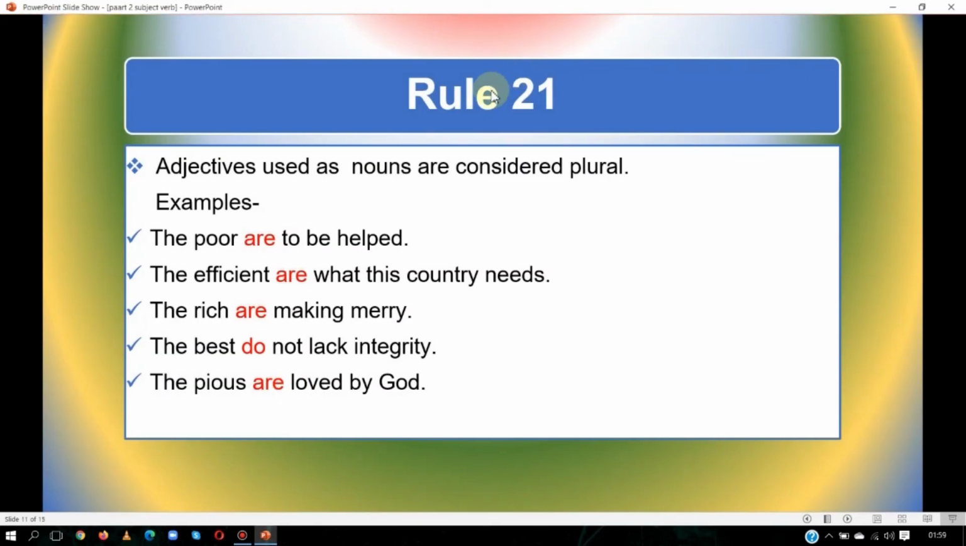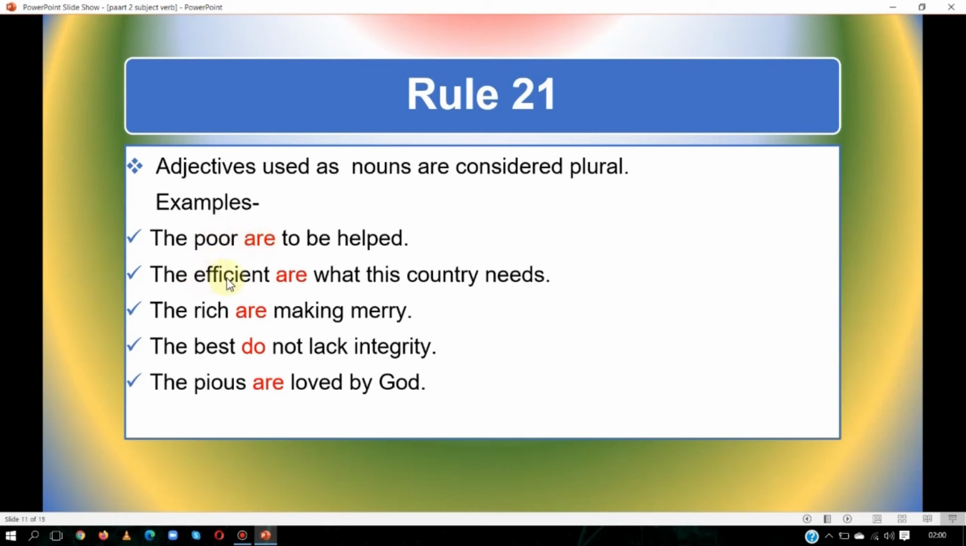Let us see rule number 21 here. Adjectives used as nouns are considered plural. See the examples. The poor are to be helped. Here poor is an adjective, but we have used it as a noun. So when adjectives are used as nouns, we use a plural verb. So we have used a plural verb.